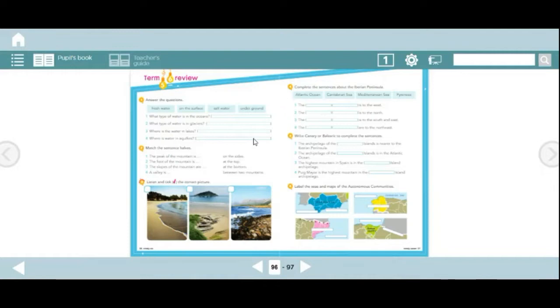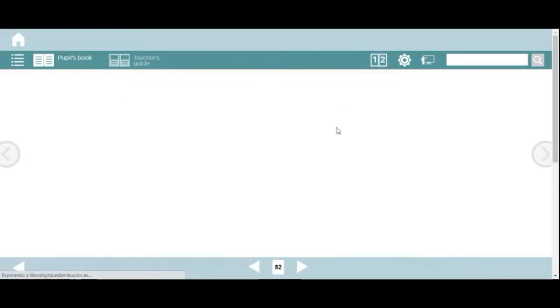Good morning. We are in social science. We are on day 2, and today we have to do pages 96 and 97. We have to finish the book. We are in the term review, units 5 and 6. We have to do 6 activities.